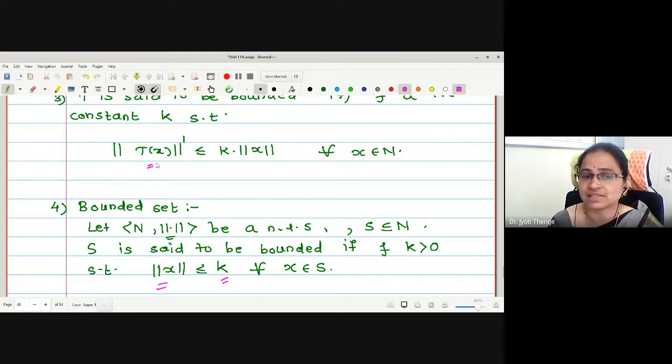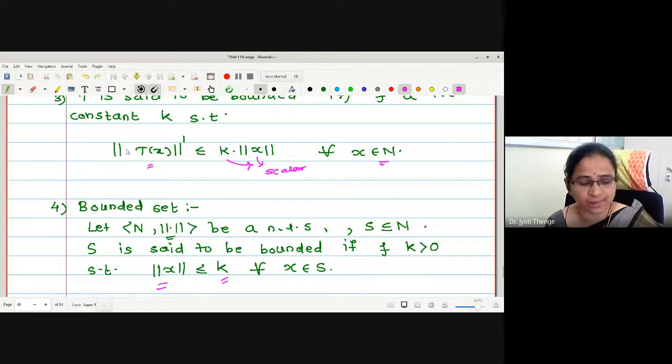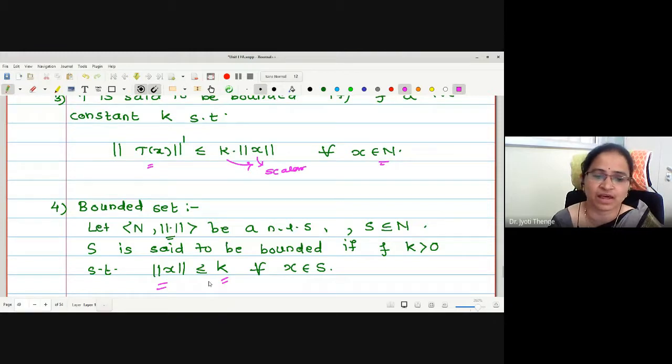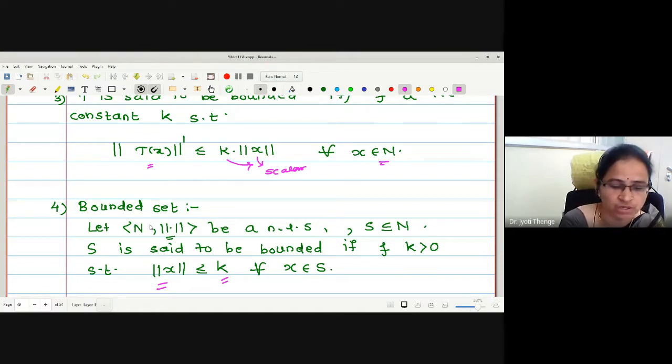Norm of, that is length of T of x, is less than or equal to k times norm of x for every x in N. Is the norm of x a scalar? Yes, ma'am. And k? This is also a scalar. Therefore, the right side is totally some scalar value. Therefore, what we were trying to establish is the relation that norm dash of T of x, that is the length of the T image of every element in the domain, is less than or equals to some scalar, which is very similar to the definition of a bounded set. Okay, understood both the definitions, bounded function and bounded set as well.